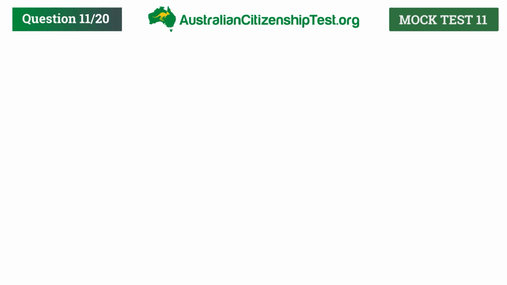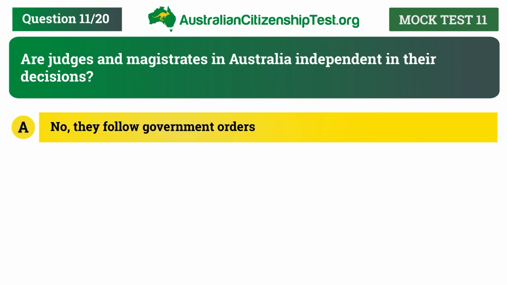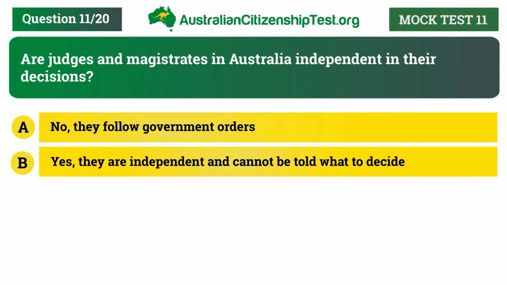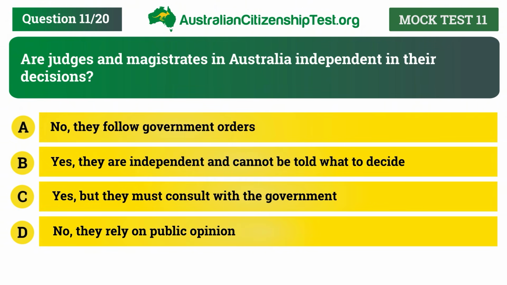Question 11. Are judges and magistrates in Australia independent in their decisions? A. No. They follow government orders. B. Yes, they are independent and cannot be told what to decide. C. Yes, but they must consult with the government. D. No, they rely on public opinion.